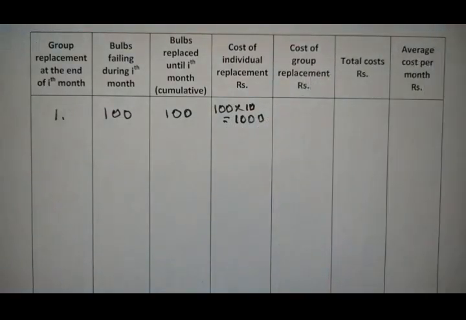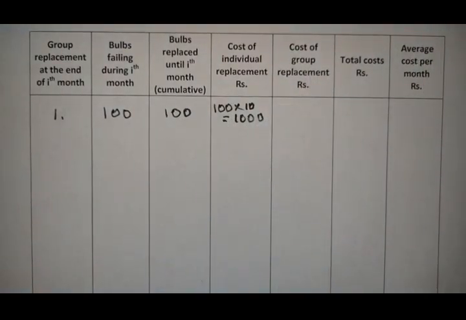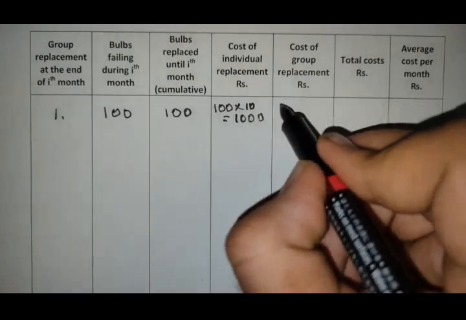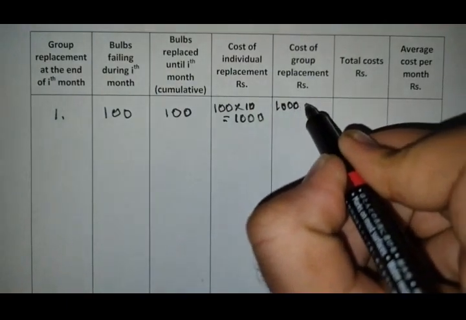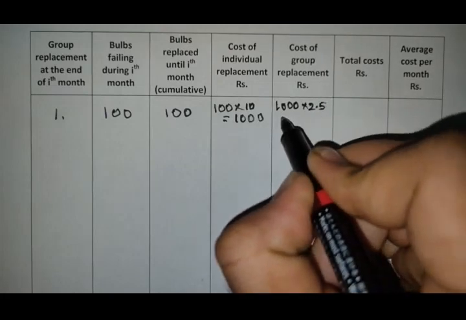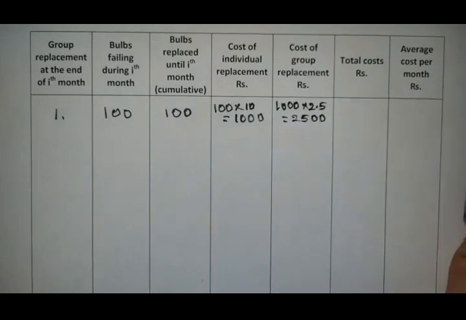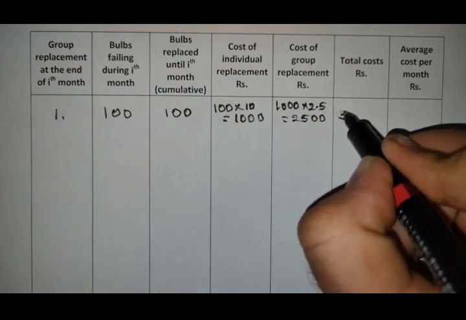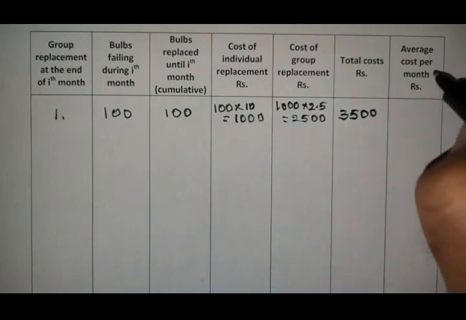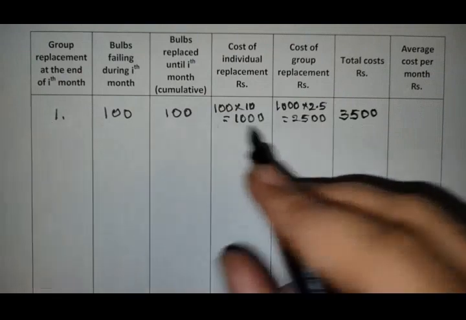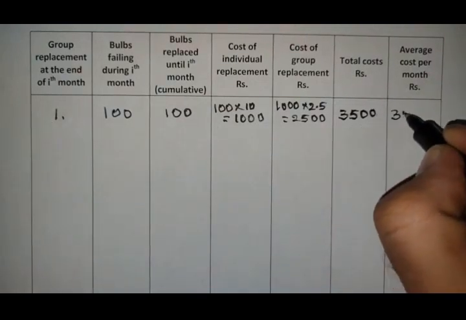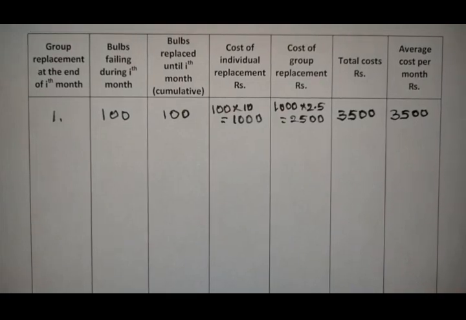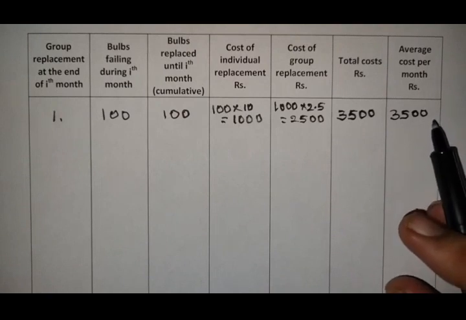Next, cost of group replacement. If you replace all of them as a group, 1000 bulbs are there and each bulb costs 2.5 rupees. So we will get 2500 rupees. And what is the total cost? 1000 plus 2500, it is 3500. Average cost means total cost divided by month. So that is 3500 by 1, you will get 3500. So in group replacement, we are going to incur 3500 rupees here.